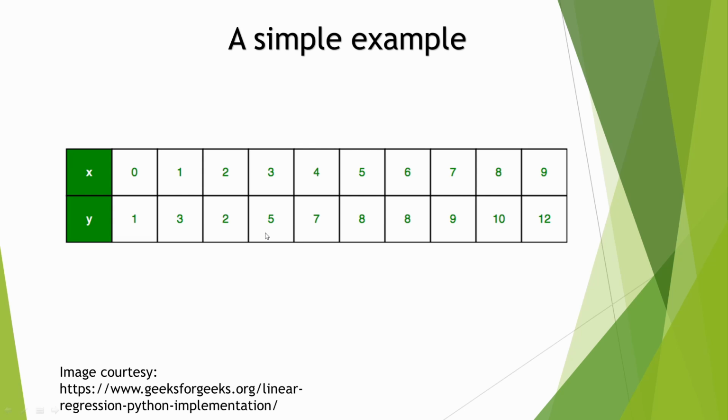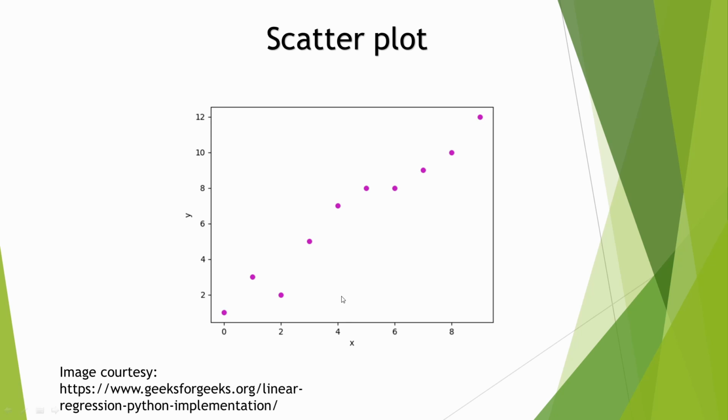Let us see one simple example. Here we have x and y. You can imagine x as input and y as output. So here x is our feature variable and y is our target variable. This is just for understanding purposes. In real time we will be getting more complicated data. For each value of y, we have plotted here what the value of x is.